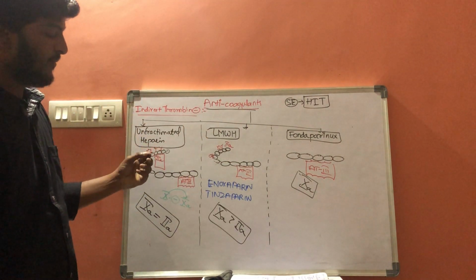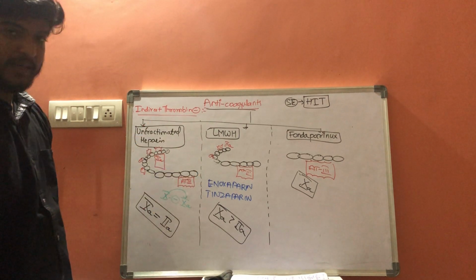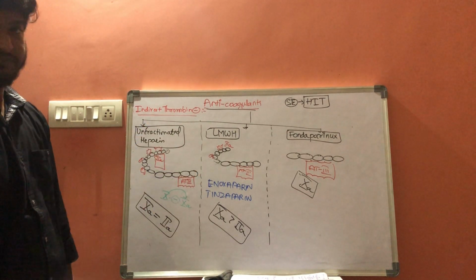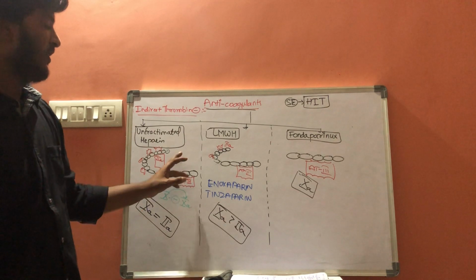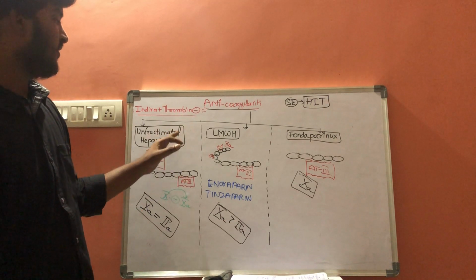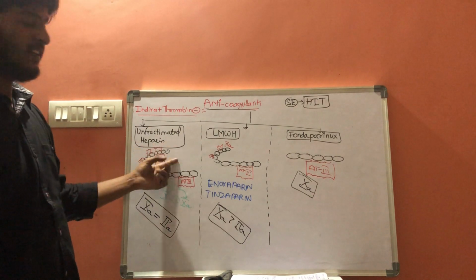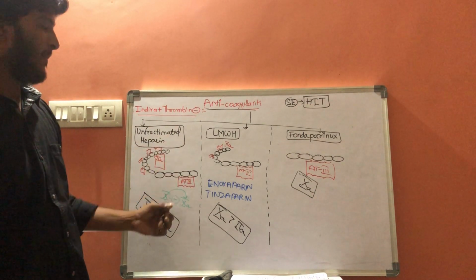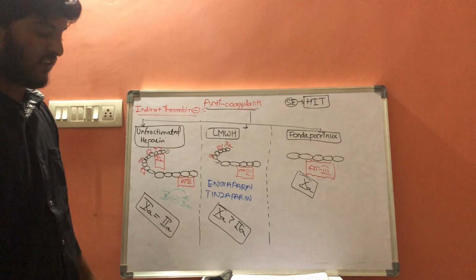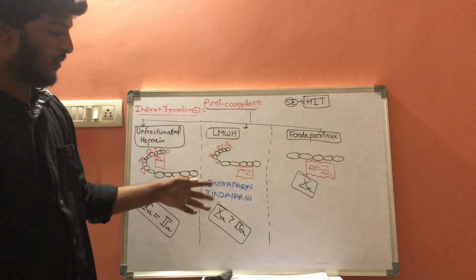Next, unfractionated heparin can show action on tissue. It can show action on triacylglycerol. It can decrease triacylglycerol levels by inhibiting the action of lipoprotein lipases. It results in hypolipidemic conditions, whereas the others cannot result in hypolipidemic conditions.